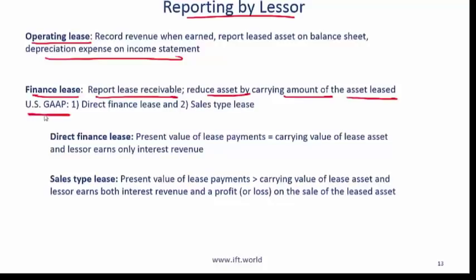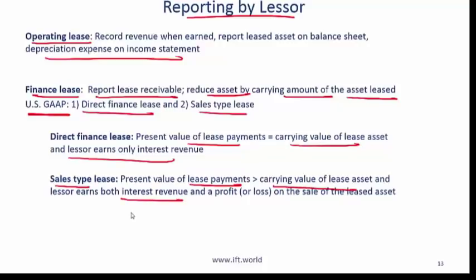Under US GAAP, we can have two kinds of finance leases, a direct finance lease and a sales type lease. With a direct finance lease, the present value of lease payments is equal to the carrying value of the leased asset, and the lessor essentially earns interest revenue. With a sales type lease, the present value of the lease payments exceeds the carrying value of the lease asset, and the lessor earns both interest revenue and a profit or loss from the sale of the leased asset. And generally this will be a profit if the present value is greater than the carrying value.